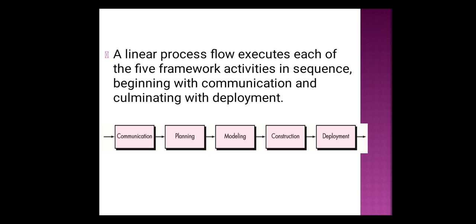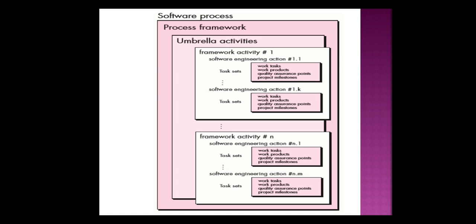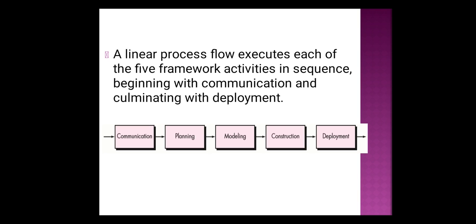So coming to the linear process model, in the linear process model, all the activities are executed in a sequential manner. That means only once we complete one activity, then only we move to another activity. Once we complete the communication, then only we move to the planning. Once the planning is done, then we go to the modeling. Once the modeling is completed, then we go to the construction. Once the construction is completed, then we go for the deployment. That means a linear process flow starts with communication and ends with deployment.